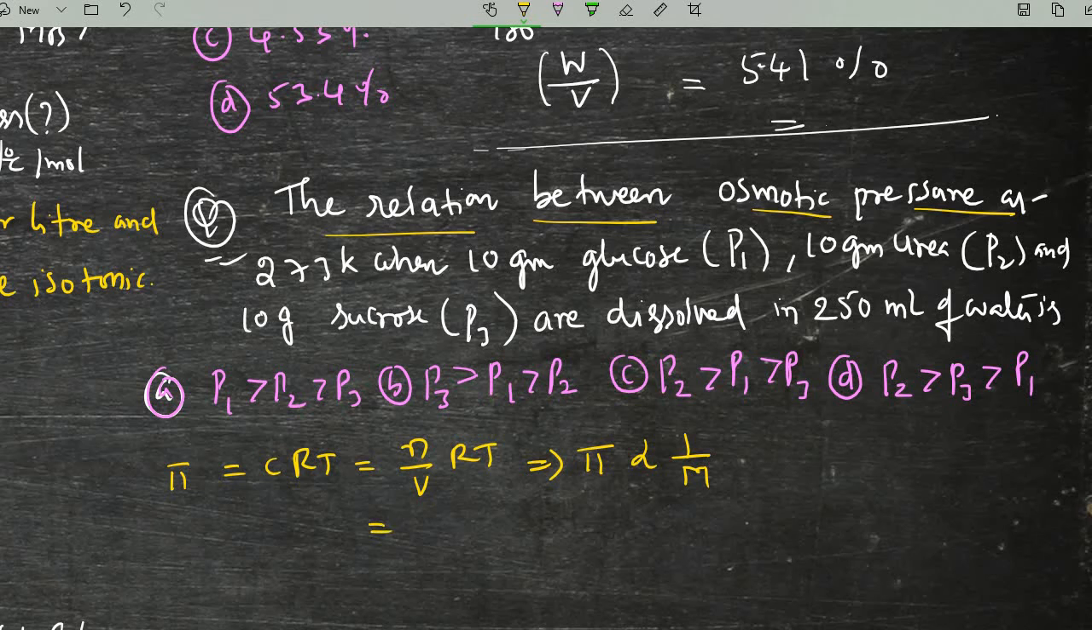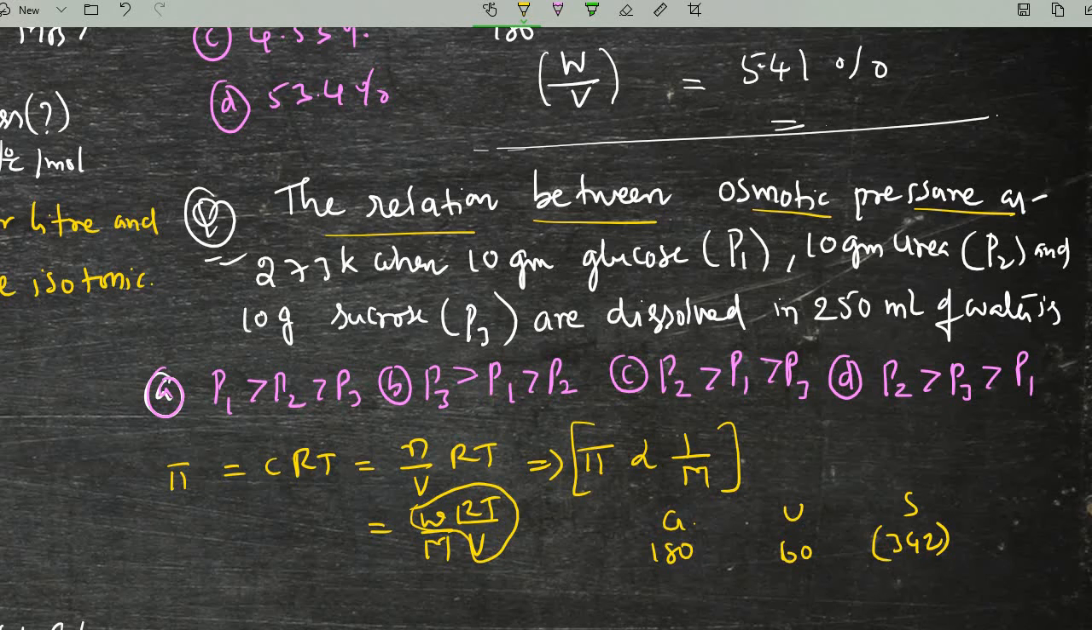Why? Because if you expand the number of moles, then weight by molecular weight into R into T by V will come. So if you see only this molecular weight and osmotic pressure relation, you will come to know that osmotic pressure and molecular weight are inversely proportional. So take glucose, urea, sucrose: the first one is glucose, next is urea, next is sucrose. Glucose molecular weight is 180, urea molecular weight is 60, and sucrose molecular weight is 342.